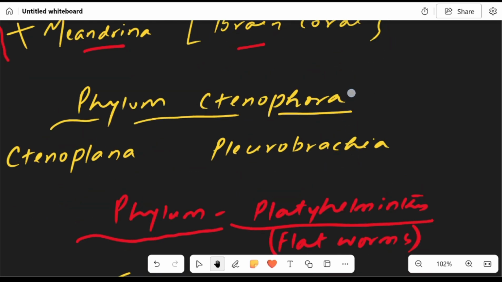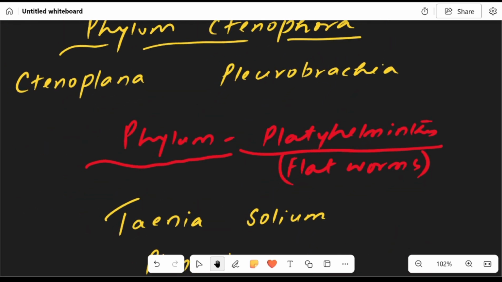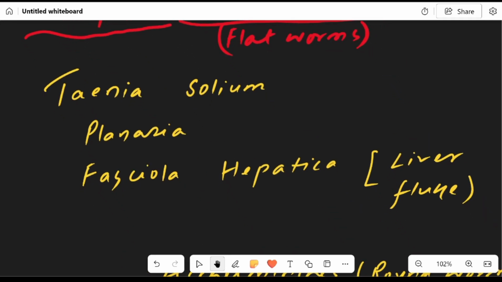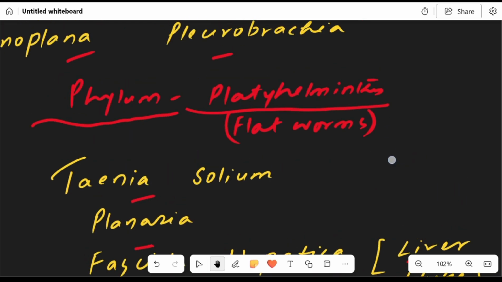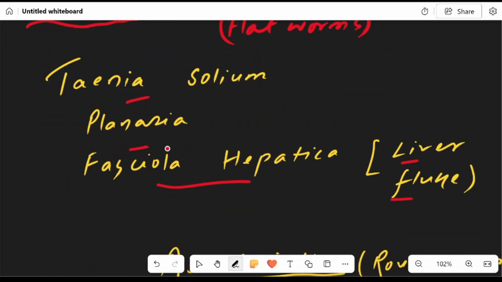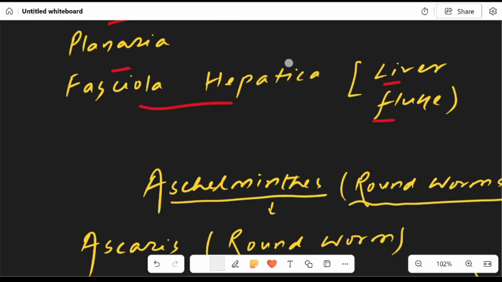Now let us turn our gaze to phylum Ctenophora. The examples are two of them: Pleurobrachia and Ctenoplana. Phylum Platyhelminthes, the flatworms. We have Taenia solium, Planaria, and Fasciola hepatica, which is also known as liver fluke.